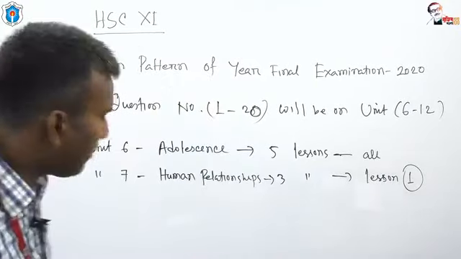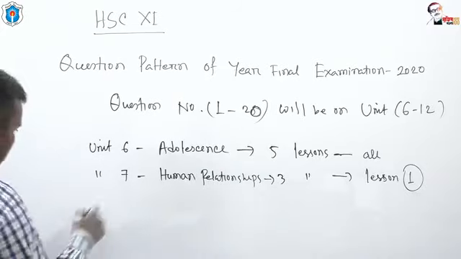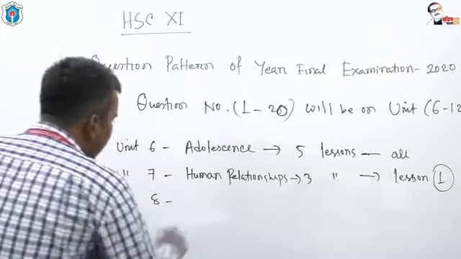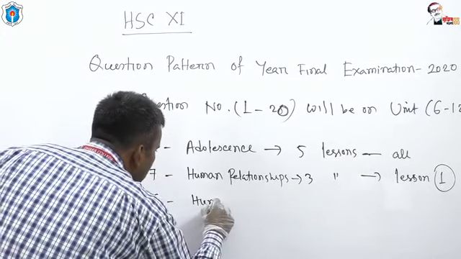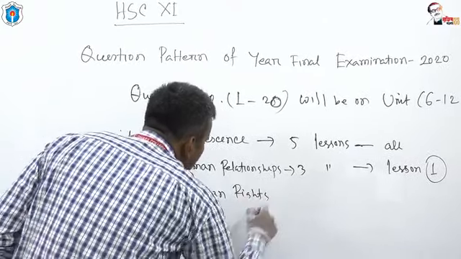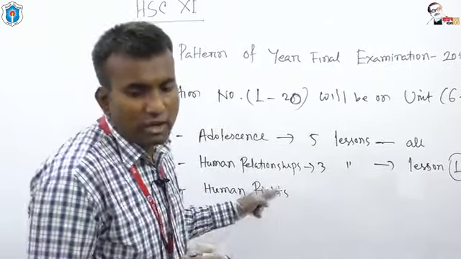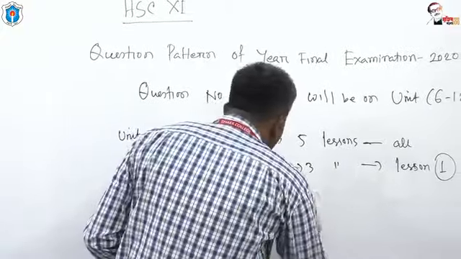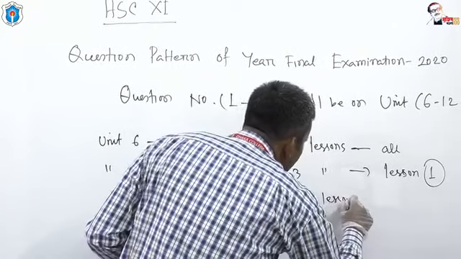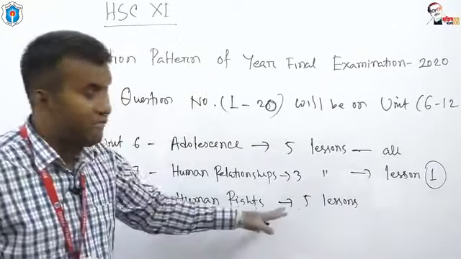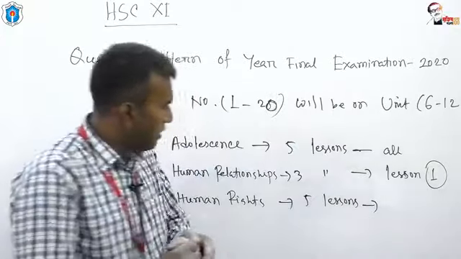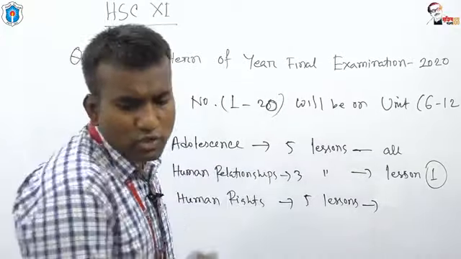Okay. And the next one is Unit 8. And what is the name of Unit 8? It's about human rights. Dear student, it's about human rights. Under this unit, there are 5 lessons. There are 5 lessons under the unit, and actually there are,